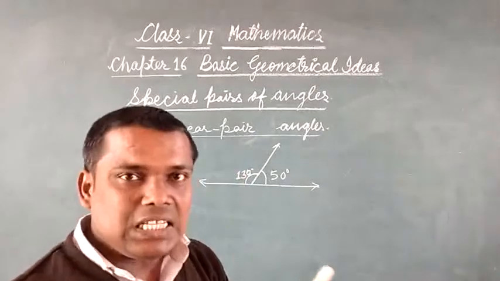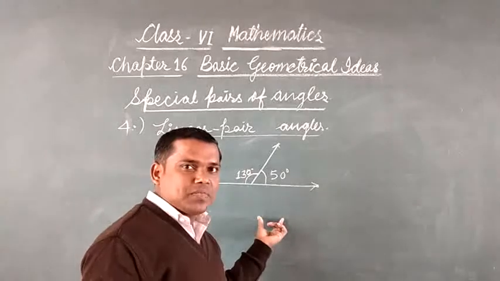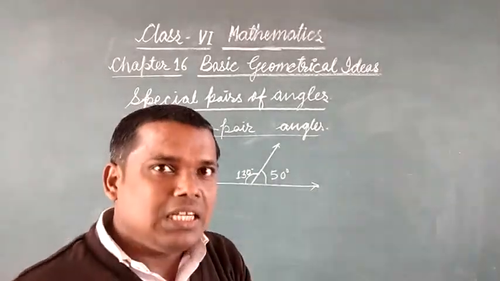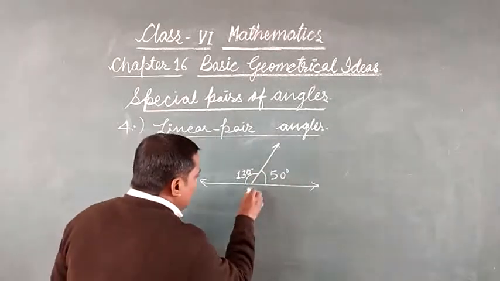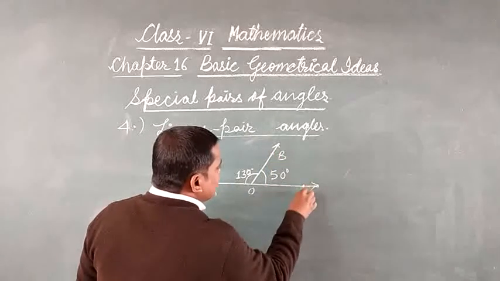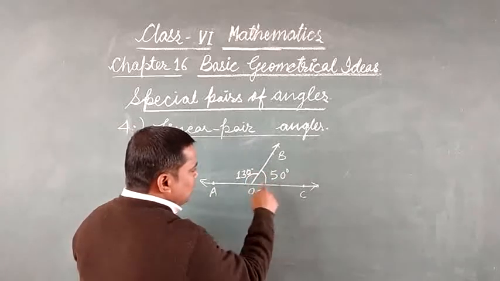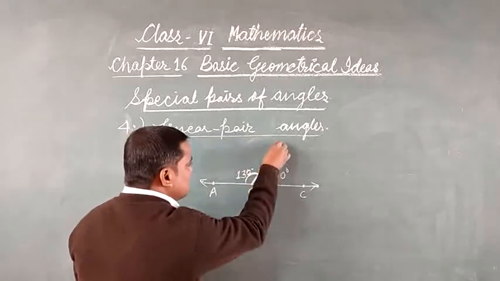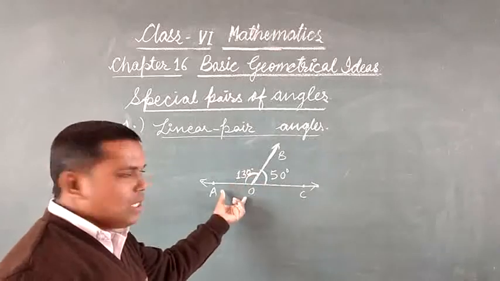So we can easily say that the sum of two adjacent angles on a line is 180 degrees. Adjacent why? Because it is O, it is A, B and C. AOB this angle, BOC this angle. The sum of the two adjacent angles, this arm being the common arm, is 180 degrees.